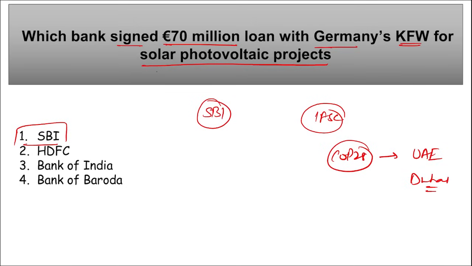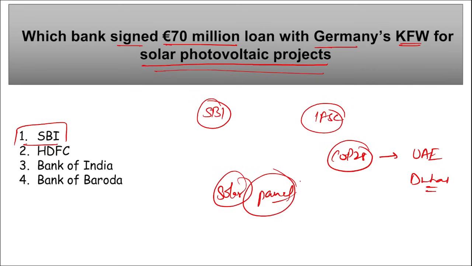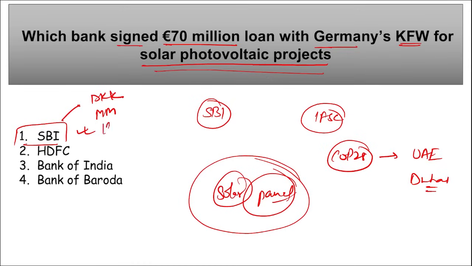Right? And as this is a solar photovoltaic project, here we will be developing solar panels. Germany's KfW will be developing solar panels for India, and this will help reduce carbon emissions as we will be generating electricity through solar energy. So the right option here becomes SBI. If we talk about SBI, Dinesh Kumar Khara is the chairperson, headquarters in Mumbai, Maharashtra, and it was established in 1955. If we talk about KfW from Germany, the Chief Executive Officer is Stefan Wintels. Headquarters is in Frankfurt, Germany, and it was established in 1948.